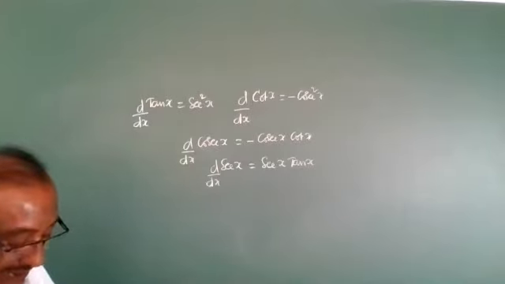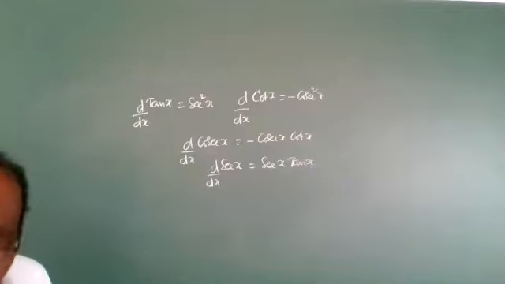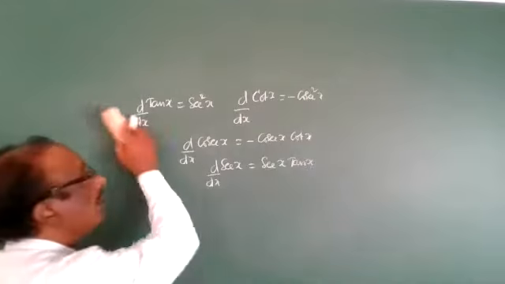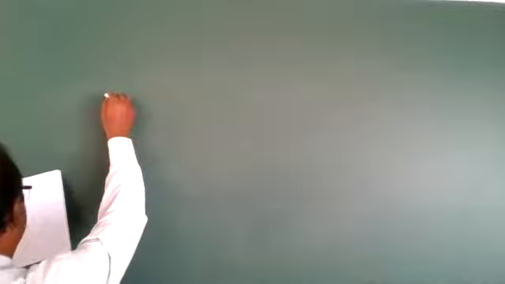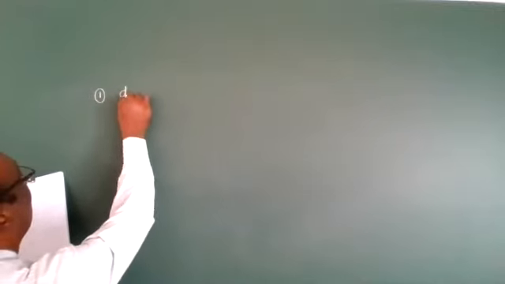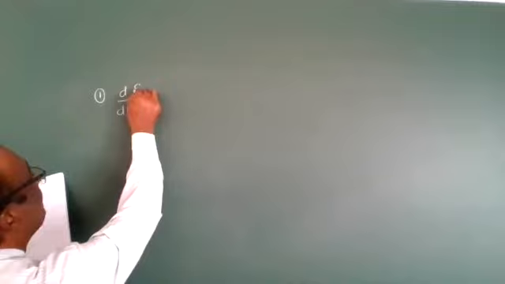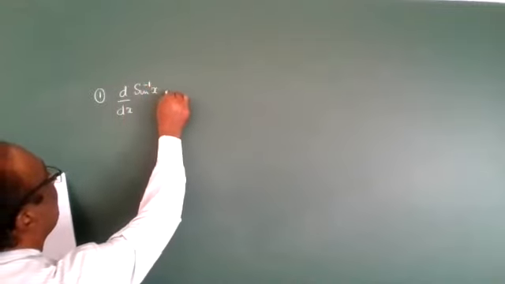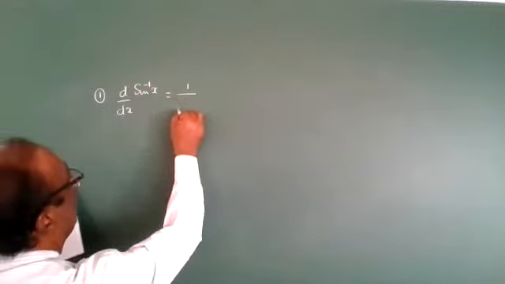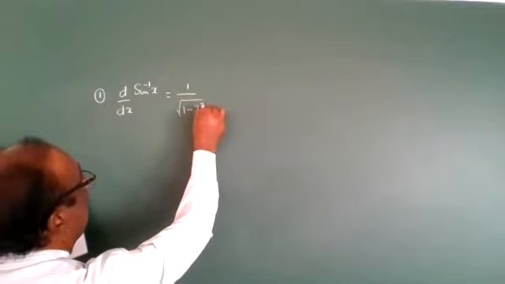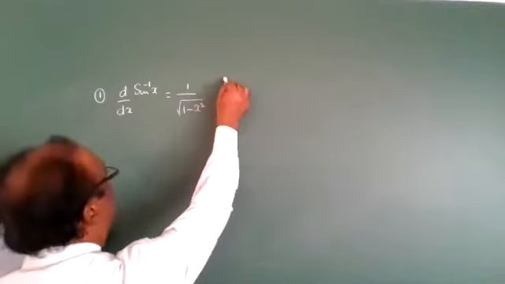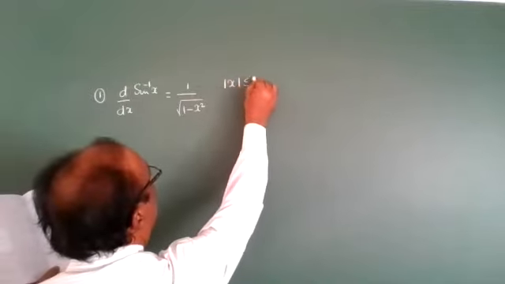Right, next we go through the inverse trigonometric functions. Everyone, this must be noted down, including the conditions. The derivative of sin inverse x is 1 by root over 1 minus x square, where modulus x is less than or equal to 1.